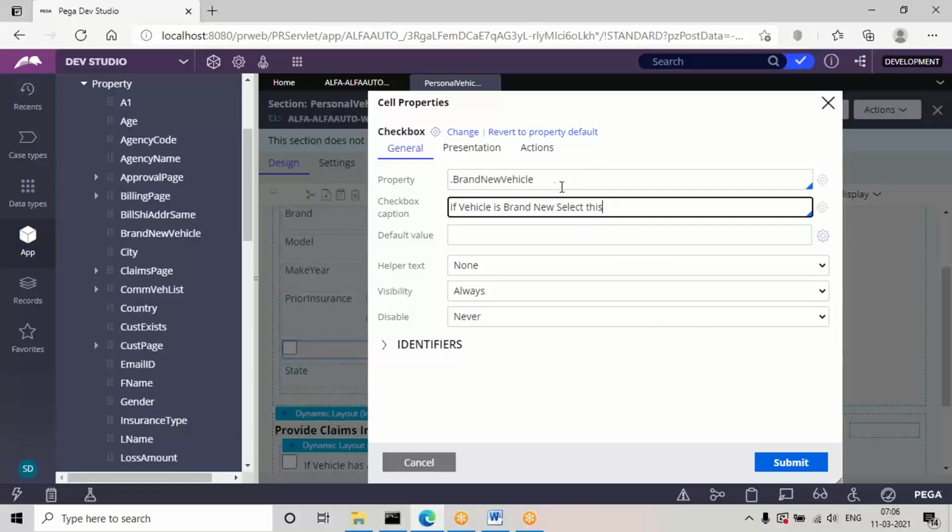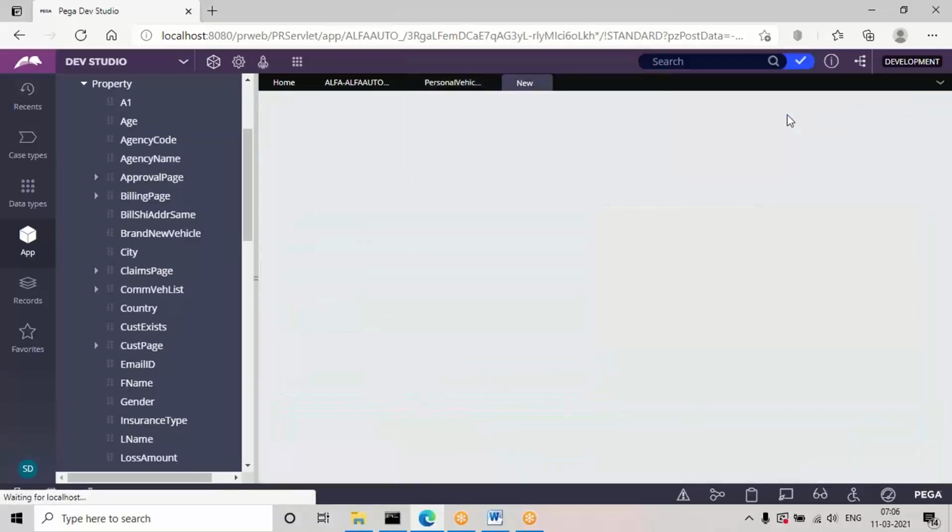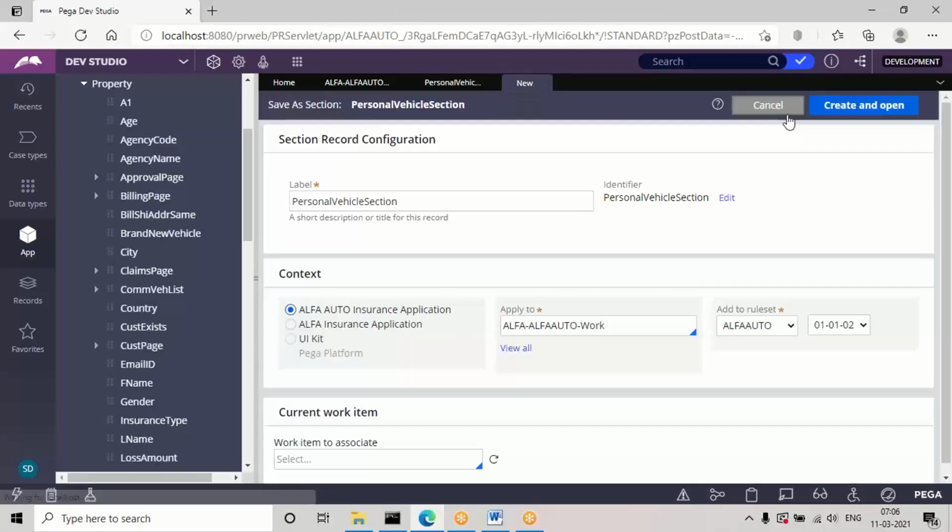Okay, so give some caption. Vehicle is brand new, so select this. Actually, if you see here, after adding the property, if you want to save the rule, it is in the old version. So if you want to update and save the rule, even after mapping the property, you can use the save as option, or before adding the property also you can use save as option. Create and open, then you have to click on save.